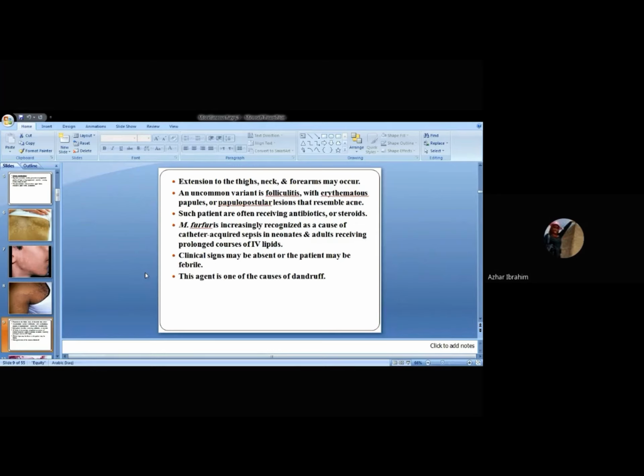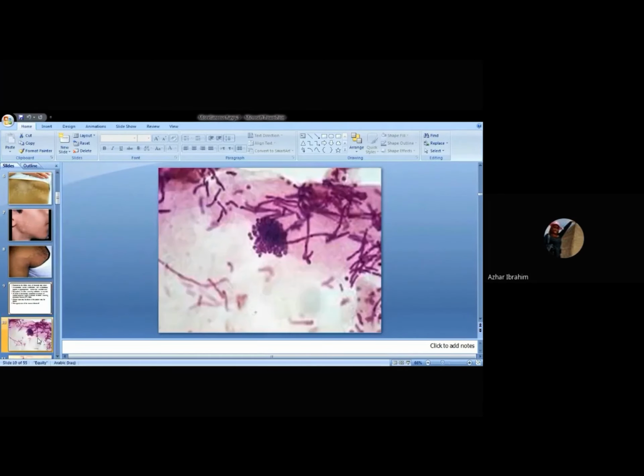The clinical signs may be absent, or the patient may be febrile only. This agent also, this is a very important phenomenon. This agent, I mean Malassezia species, is responsible for dandruff. Dandruff, that is, the scalp flakes. Whoever has dandruff is suffering from a fungal infection, mainly caused by Malassezia species.